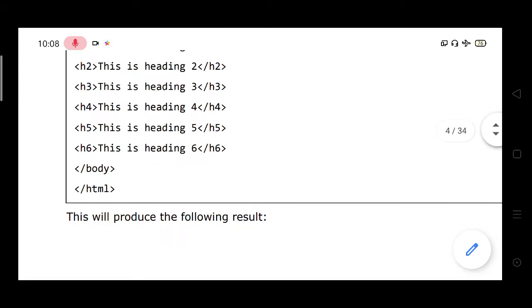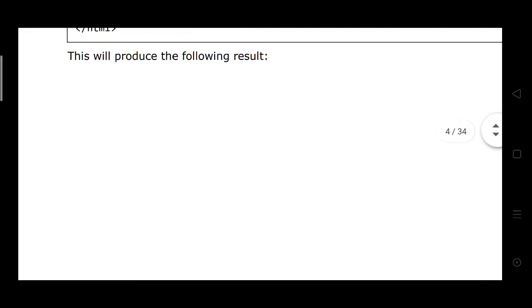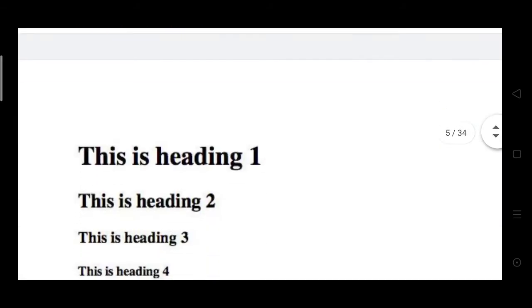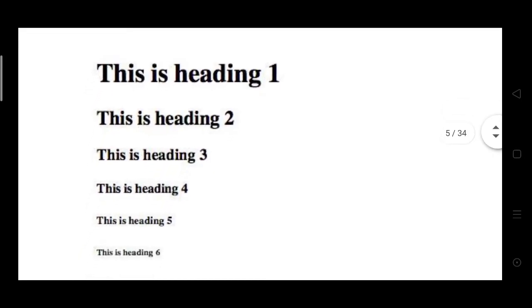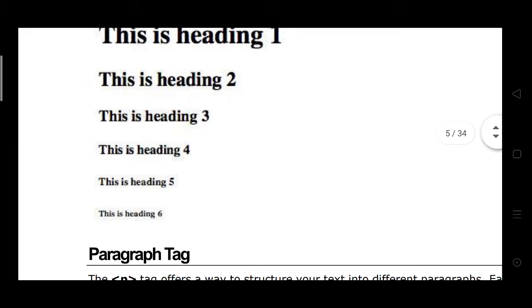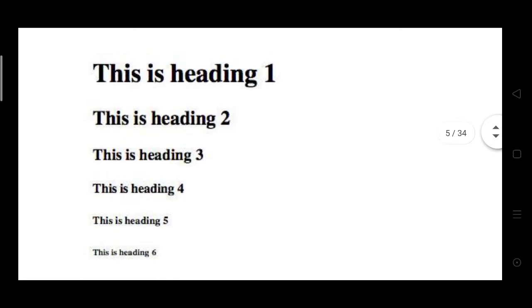This will produce the following result. This is the output of the program: this is heading 1, heading 2, heading 3, heading 4, heading 5 and heading 6.